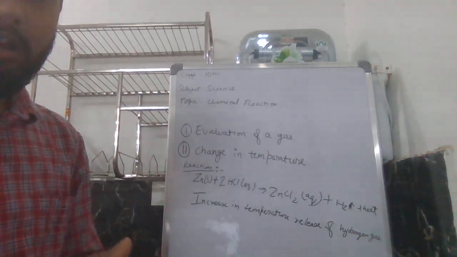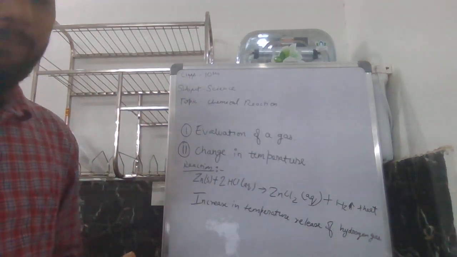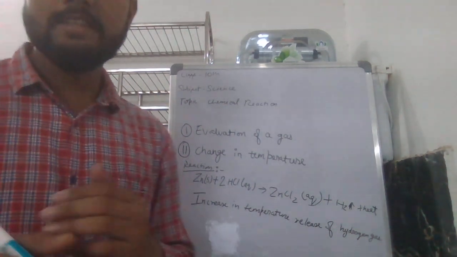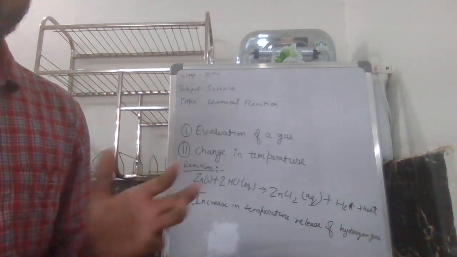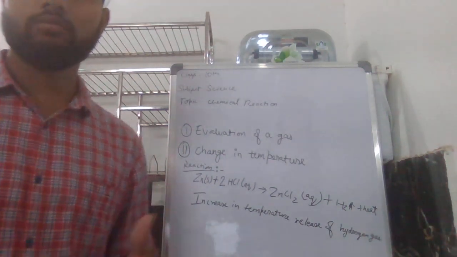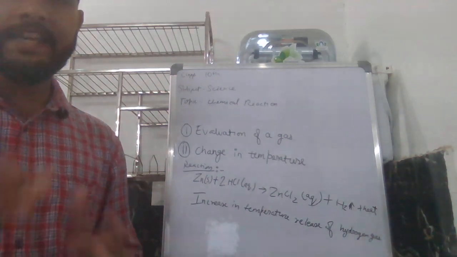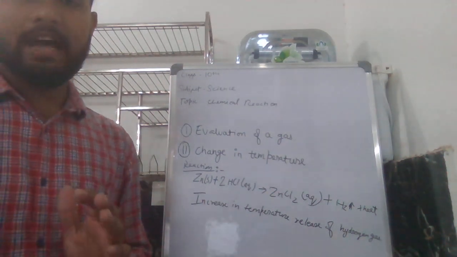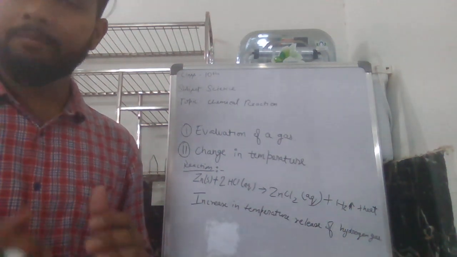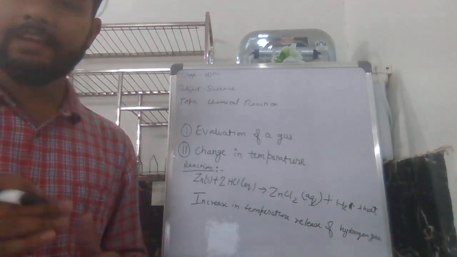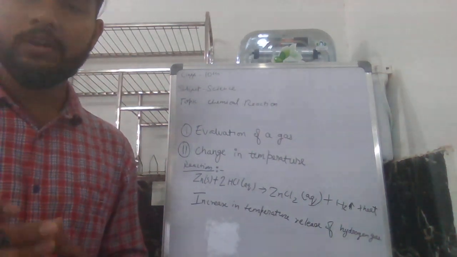Let's recall what we have studied in today's class. We have learned about chemical reactions and their characteristics, and now let's summarize.